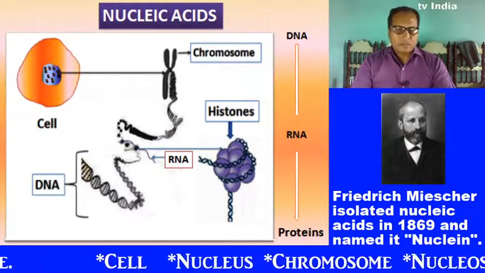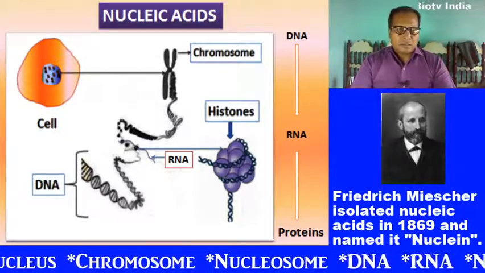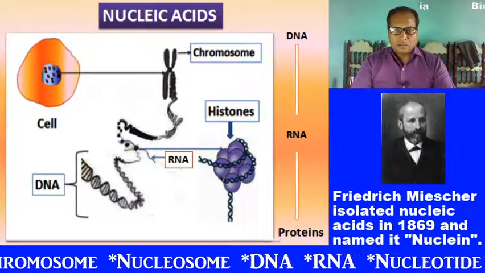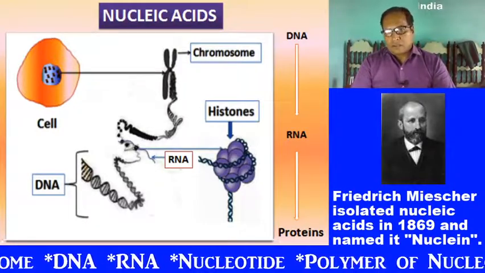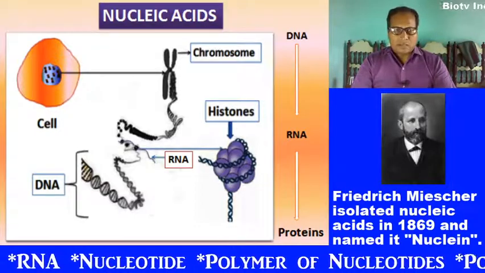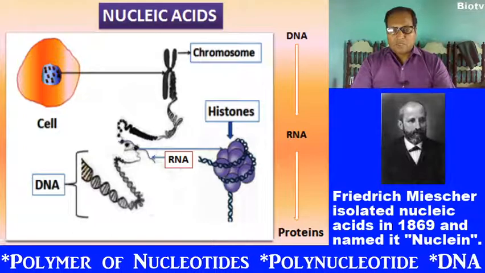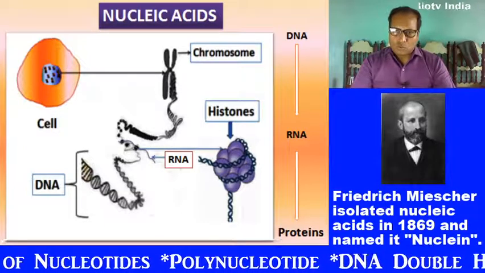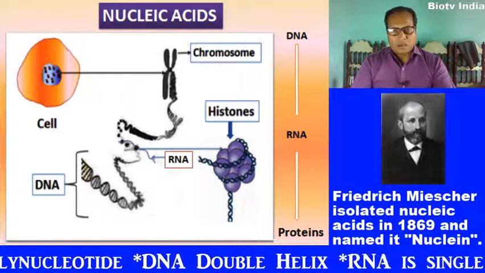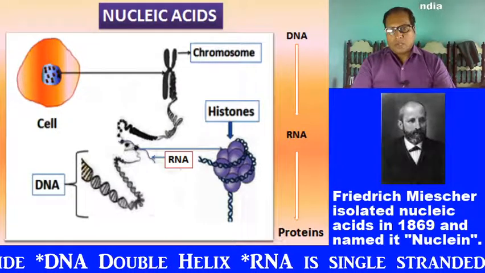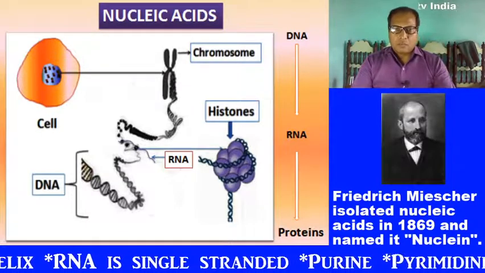Just look at the figure of a cell. A cell contains a nucleus, and that nucleus contains chromosomes, and chromosome is composed of nucleic acids plus proteins.